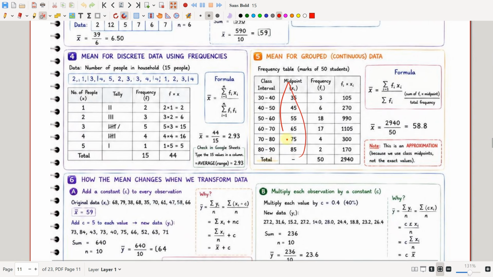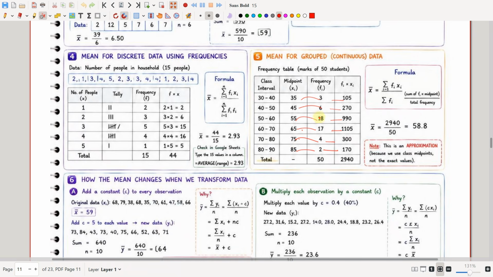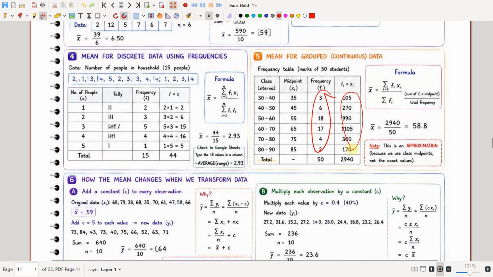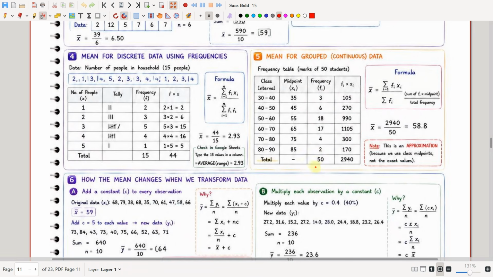Now we have the midpoints and the frequencies. We have to multiply the midpoints and the frequencies. 35 into 3 is 105, 45 into 6 is 270, 55 into 18 is 990, 65 into 17 is 1105, 75 into 4 is 300, 85 into 2 is 170. So you take the sum of all the frequencies and the sum of all the fi into xi. This is 50 and this is 2940. So the formula is x bar is equal to summation fi xi divided by summation fi. So x bar is equal to 2940 divided by 50, which is 58.8.